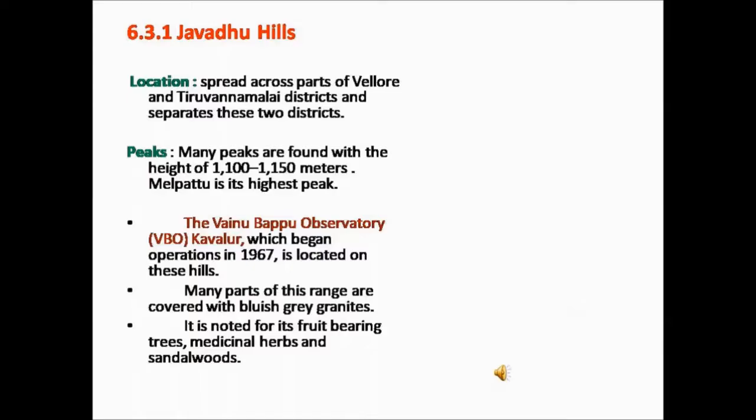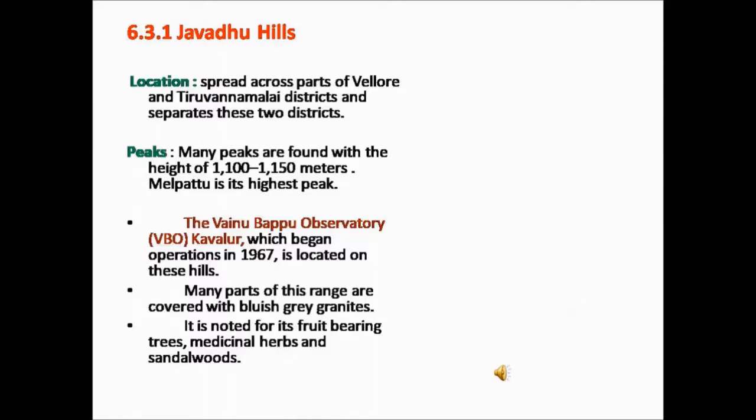Jawad Hills spread across parts of Vellore and Tiruvannamalai districts, and these hills separate the two districts. Many peaks are found with the height ranging from 1100 to 1150 meters. Among them, Melpattu is the highest peak found in this range.